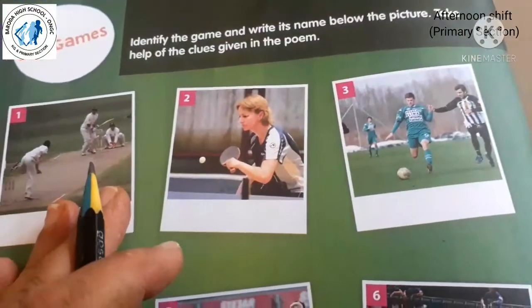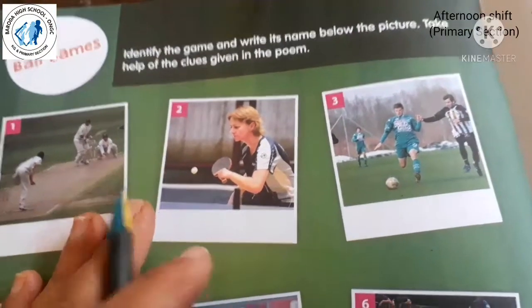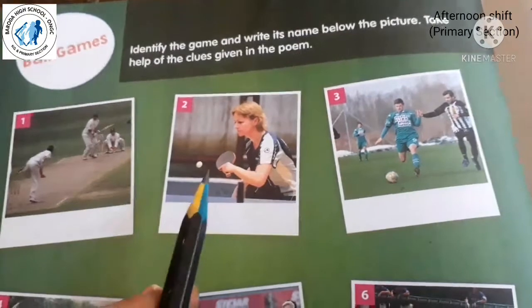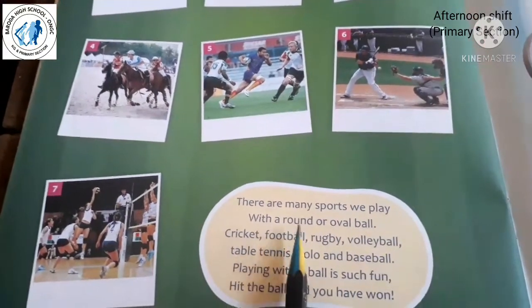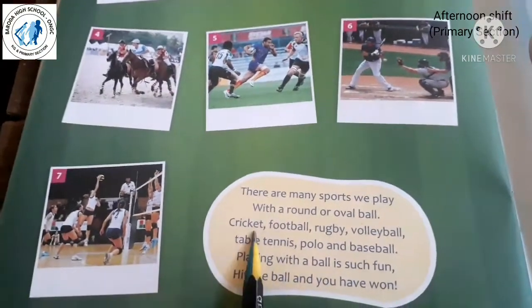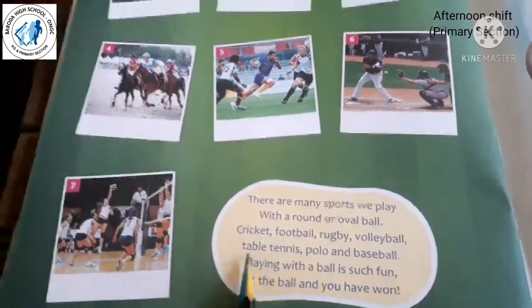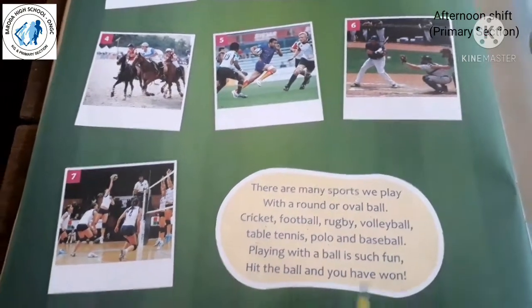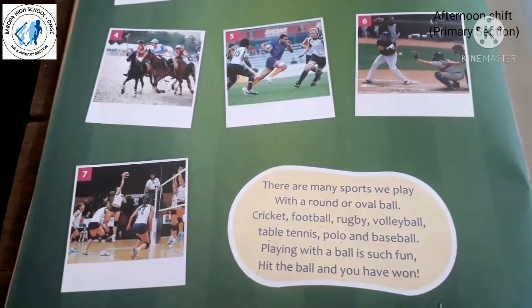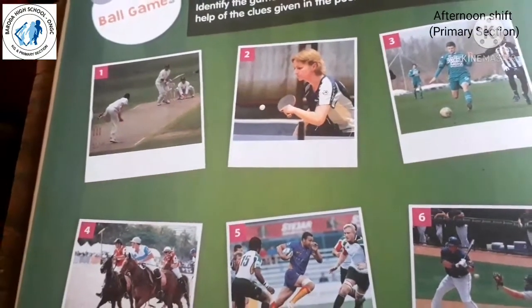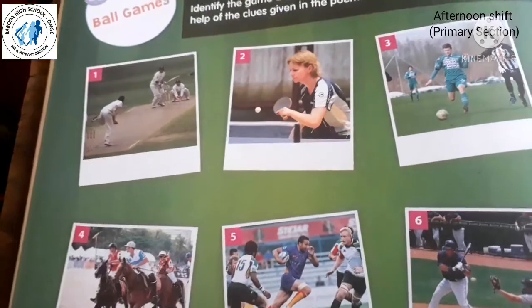What we have to do here is identify the game and write its name below the picture. Take help of the clues given in the poem. Here one poem is given. There are many sports we play with a round or oval ball. Cricket, football, rugby, volleyball, table tennis, polo and baseball. Playing with a ball is such fun. Hit the ball and you have won, right? And most of the boys like to play with a ball, and girls also, right? So let's see which different games there are.